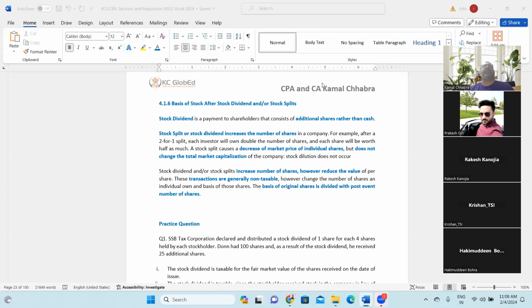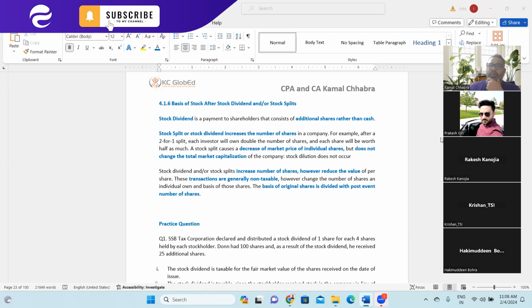So, stock dividend is basically, instead of providing cash, the company provides additional shares to the respective shareholder. For example, you are a holder of 10 shares of Tesla.